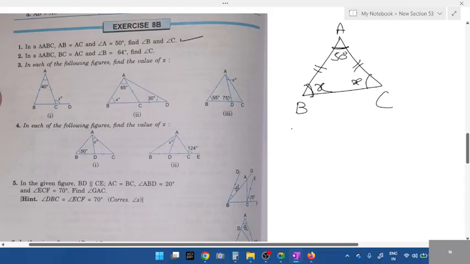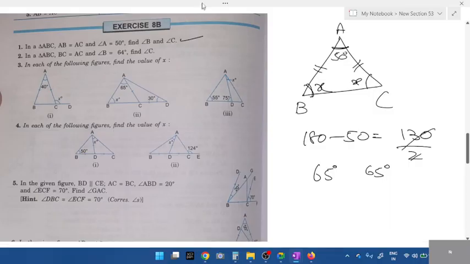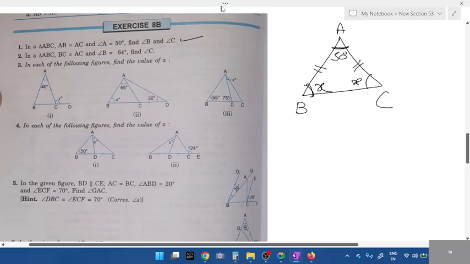If it is equal, can I take the same alphabet? Next, if it is an MCQ, what's the answer, students? 180 minus 50, what do you get? 130. If both are equal, 130 divided by 2. So each of angle B and C will be how many degrees? 65 and 65. This is MCQ. If it is MCQ, do it directly. If it is a 2 or 3 marks question, you'll know how to write. These two are equal, so what statement do you have to write? Let angle B equal angle C equal X. What is the reason you have to mention? What type of triangle? Isosceles triangle.